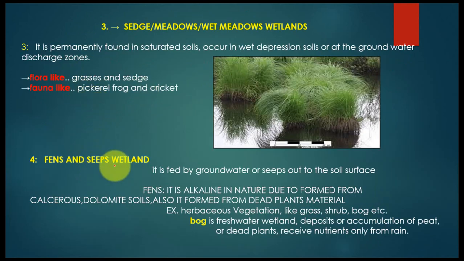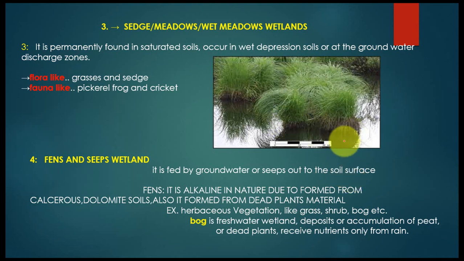Fens and seeps wetland. It is fed by groundwater or seeps out to the soil surface. Yes, sir, ma'am, in this type of wetland, the vegetation or plants have water from underground, the underground water seeps out to the soil surface like this.